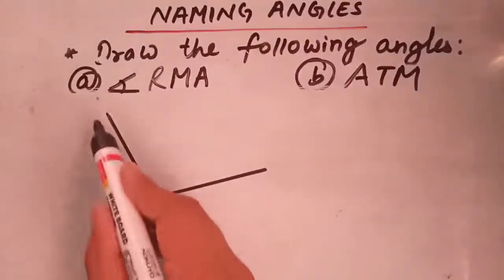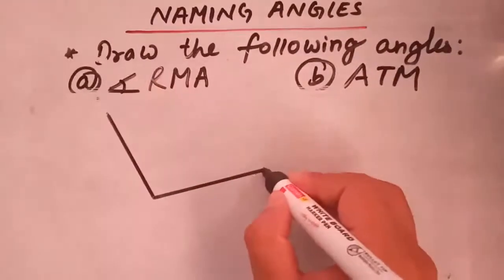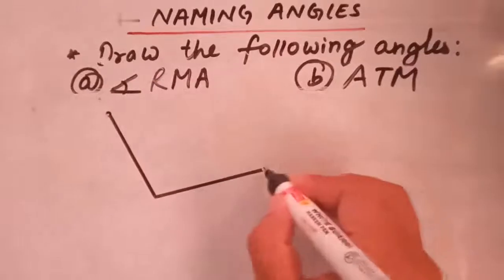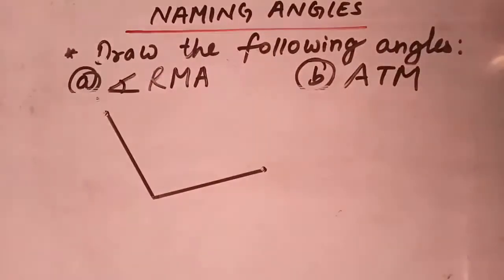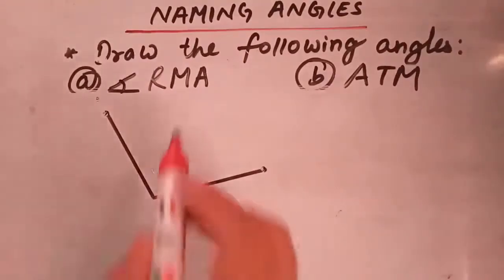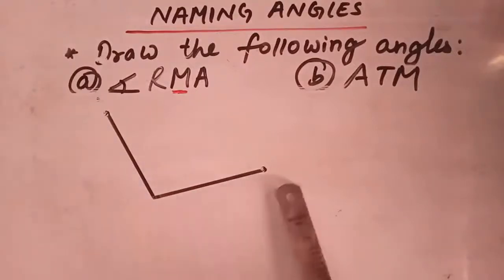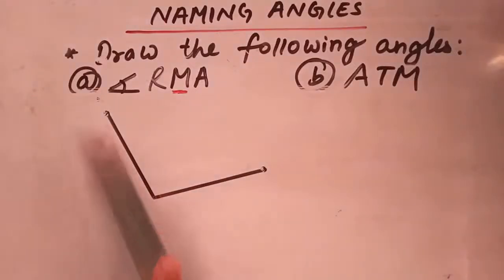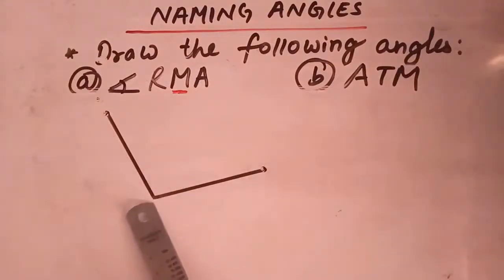So students, here I have drawn one angle. Now you can name these letters later on also. Since our vertex is M, as M lies in the middle, as you can see in this angle, the vertex is the meeting point of the two arms. So these two arms have met at this point. So this is your vertex. So you can write M here.